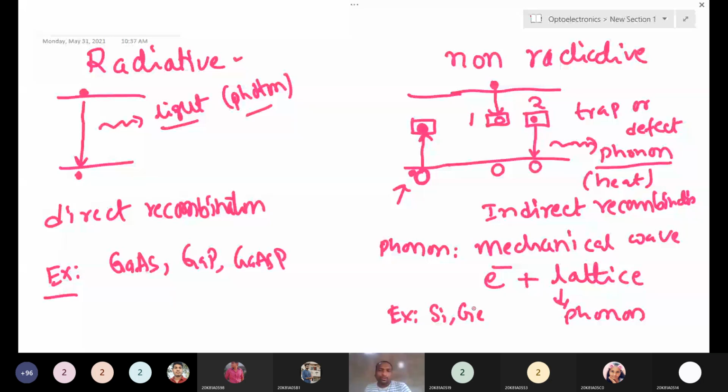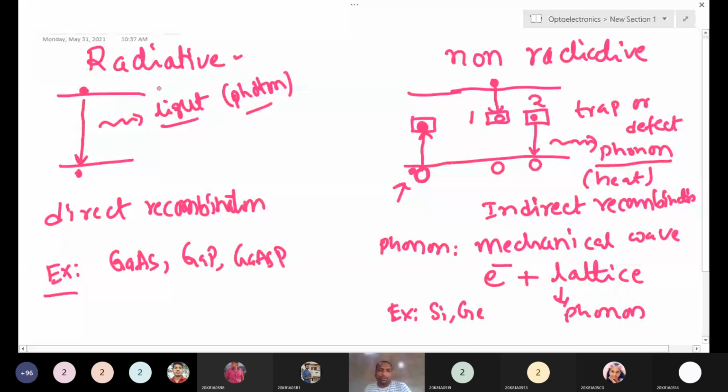Now, radiative means, suppose we are giving some energy to this semiconductor, thermal energy or light energy. They are creating holes and electrons jump into the conduction band. This is the generation process. Then after a certain lifetime, the electrons recombine with holes. This is the direct recombination process.